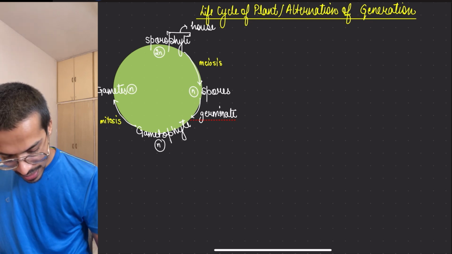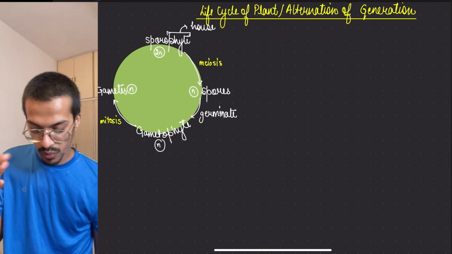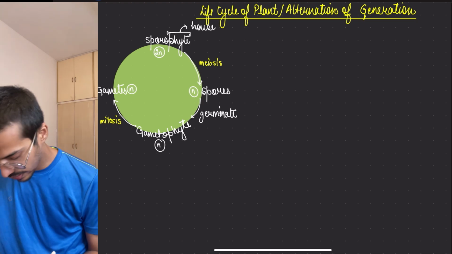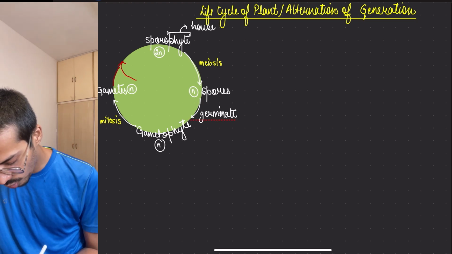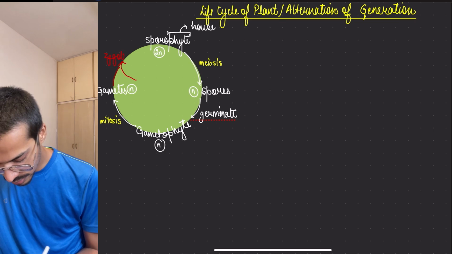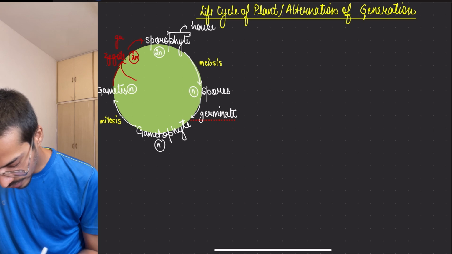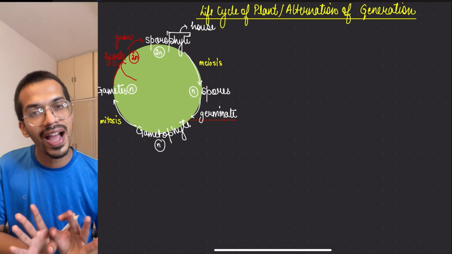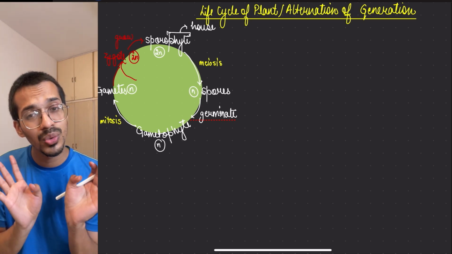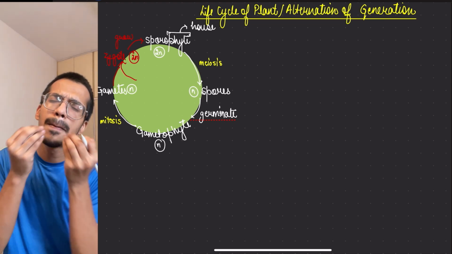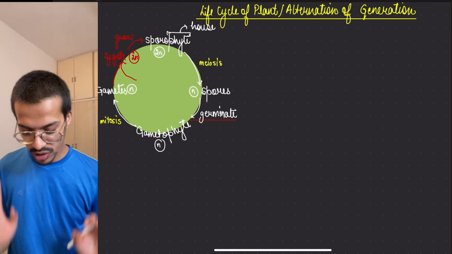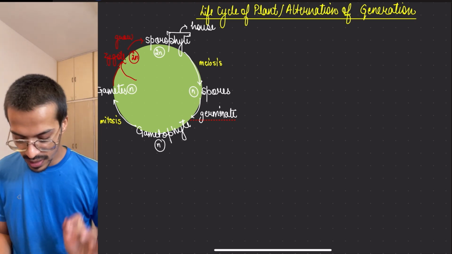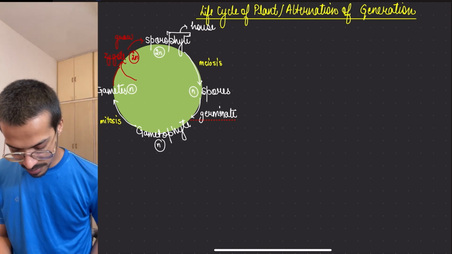And this gamete comes, another gamete will come, two different gametes will come, they will form what? Zygote, the first 2n cell which will grow into the sporophyte. You will remember this fact. If you remember this storyline, the life cycle is just smooth like butter.